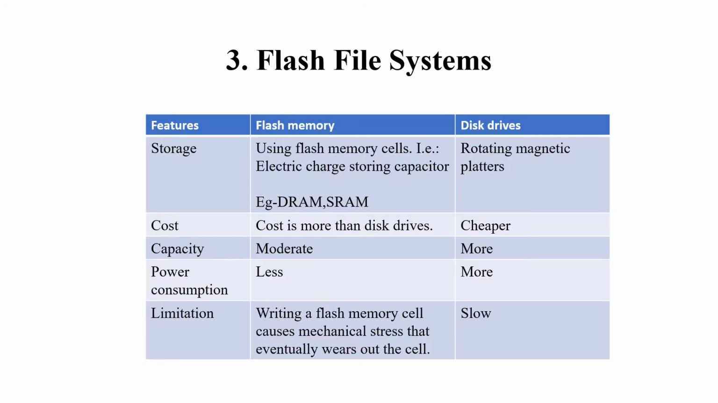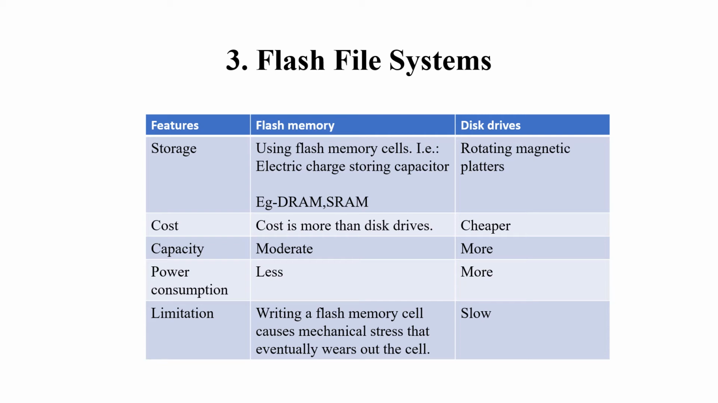So next is the flash file system. In this flash file system, we are using two types of memory. One is the flash memory, the other one is disk drives. Both the memories are for storage purposes. So the first one is flash memory. Here the flash memory uses flash memory cells. That is, the cells are nothing but electrically charged storing capacitors. Examples given for the flash memory are DRAM and SRAM and disk drives. Now the disk drive, which uses rotating magnetic platters, is the most common form of mass storage in the PCs.